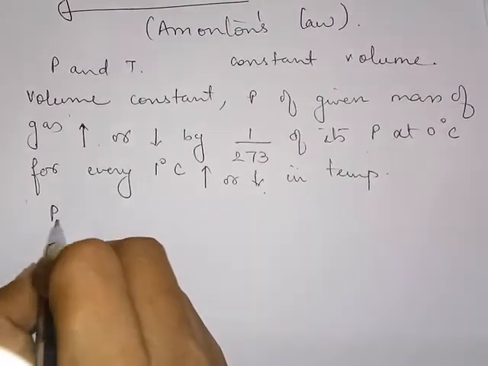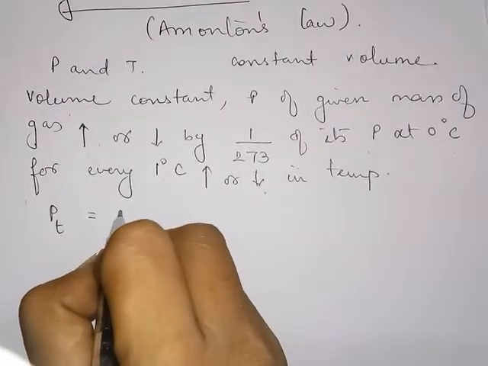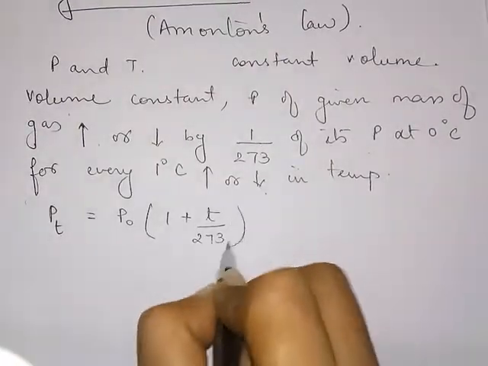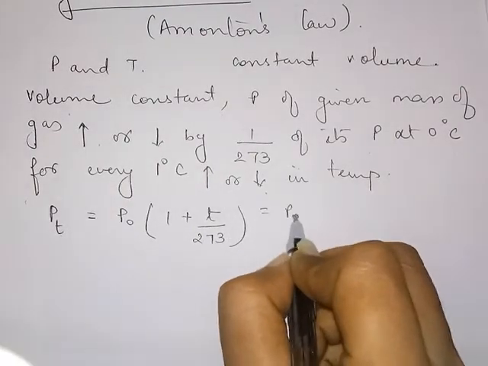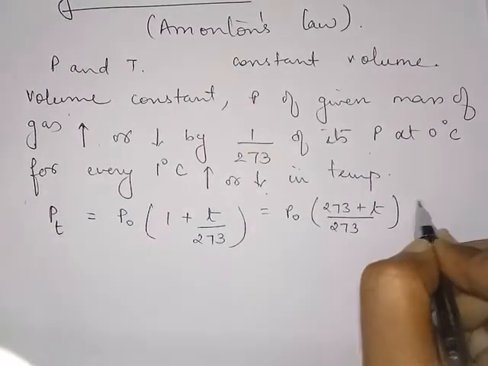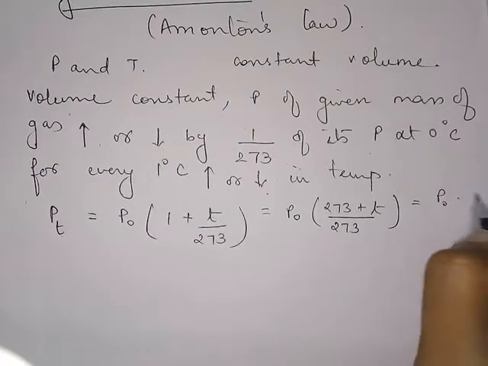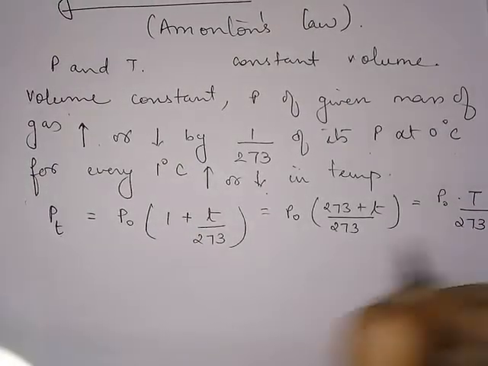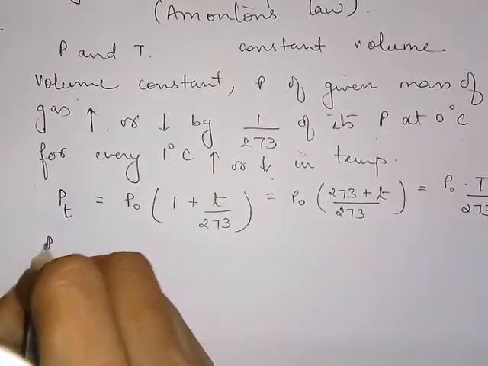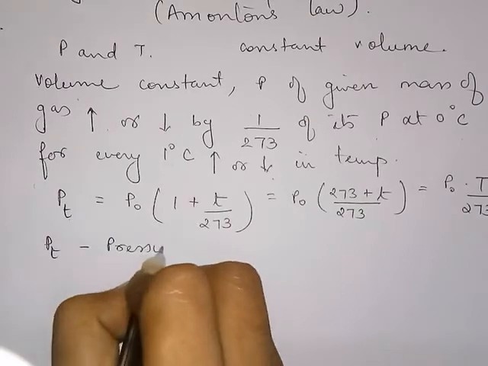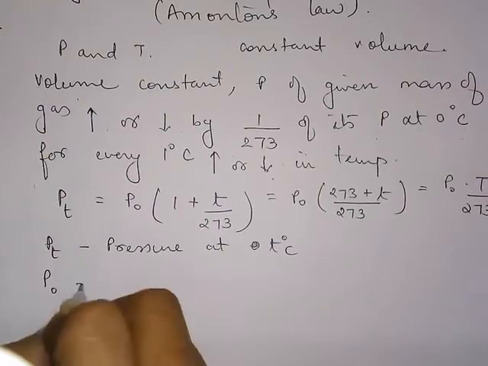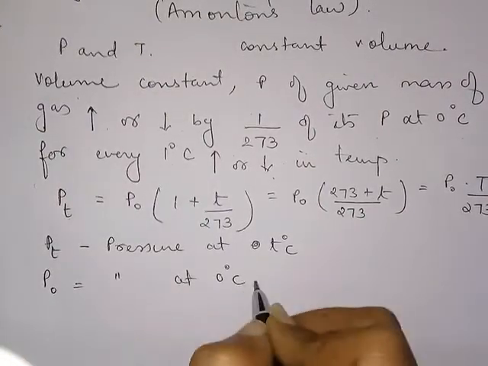That is, mathematically, Pt, that is pressure at T degree Celsius, is equal to P naught into 1 plus T by 273, or it is P naught into 273 plus T divided by 273, which is P naught into capital T divided by 273. So Pt and P naught are the pressure of the gas at T degree Celsius, and P naught pressure at 0 degree Celsius.